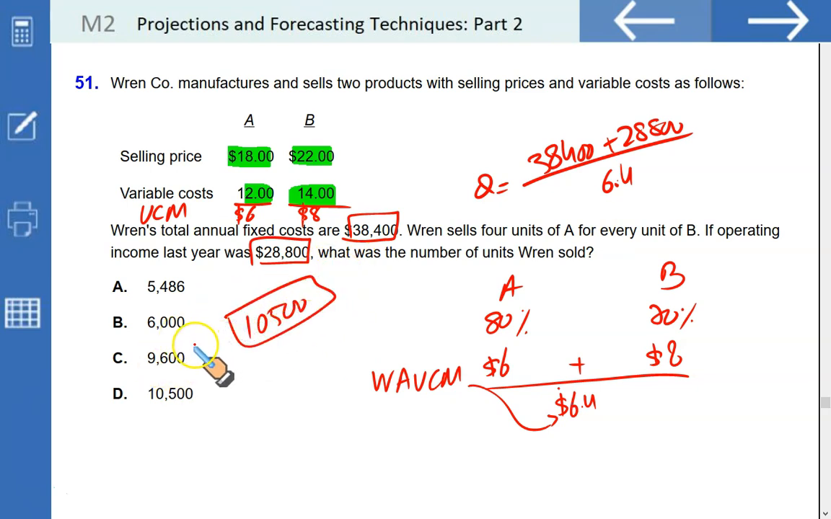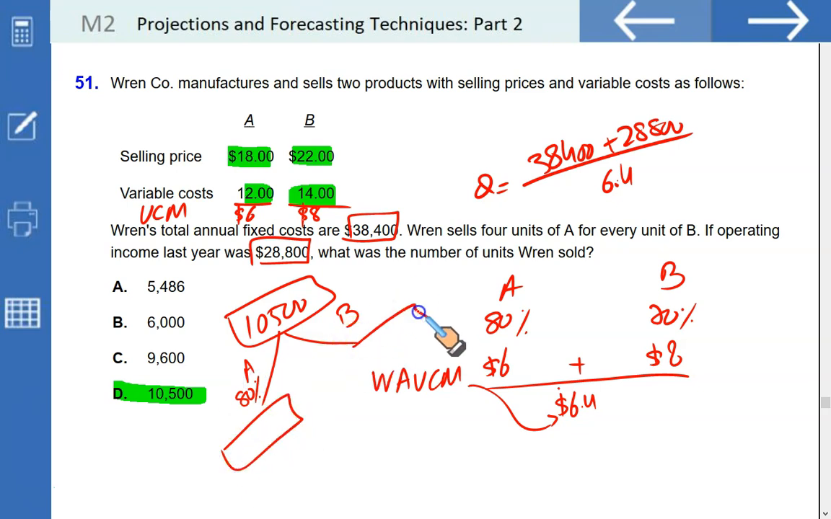That's the answer, but let us just make some good sense out of it. Let's say you were required to calculate how many A's and B's we sold last year. So just simply take 80% of this number. This will give you the quantity of A sold, and 20% of this number will give you the quantity of B sold last year. That's not required. We were just required to find the total units, and that's D.